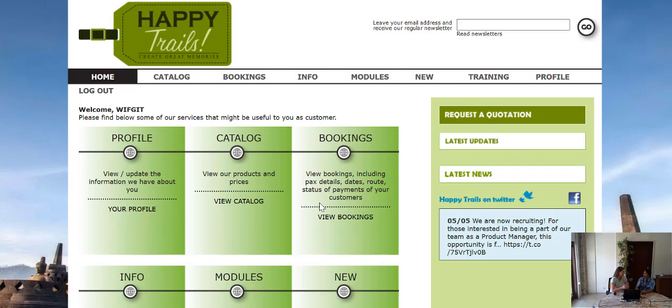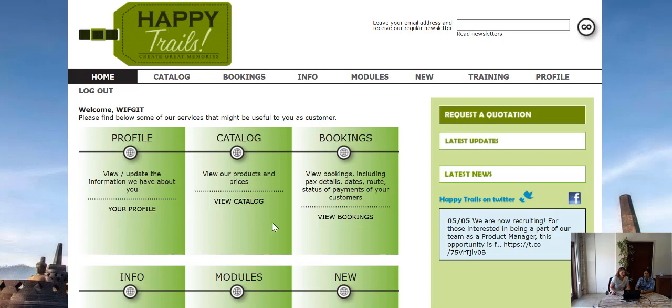So, in order to get to our training platform, you can just go to our extranet. For the ones who already have an extranet login, the password for our training platform will be the same as for your extranet. If you don't have any login to our extranet yet, please just send us an email or your account manager, and we are very happy to prepare you the login information so you have access to our extranet and to our training platform.